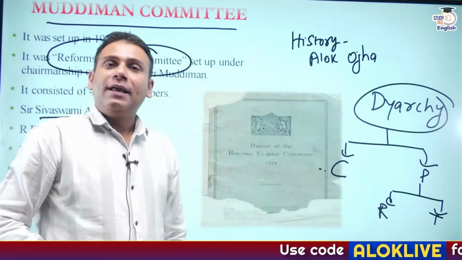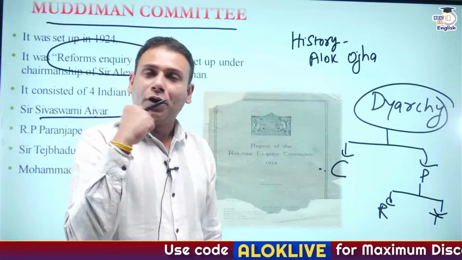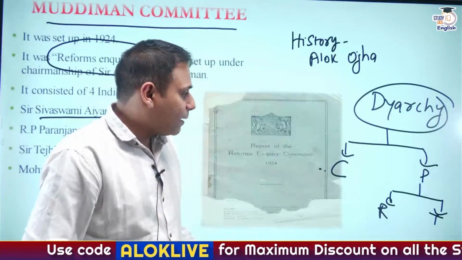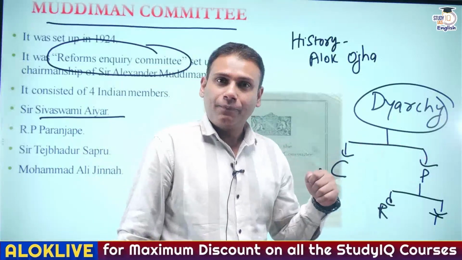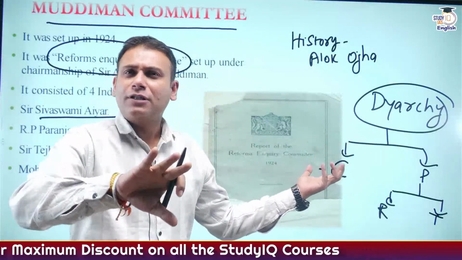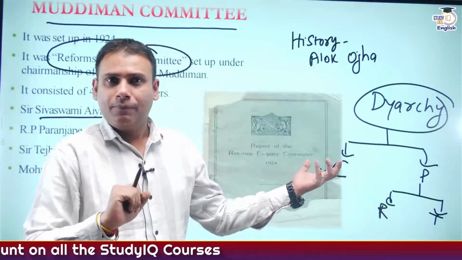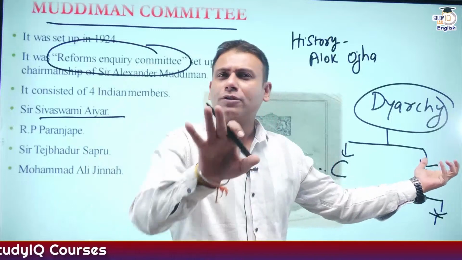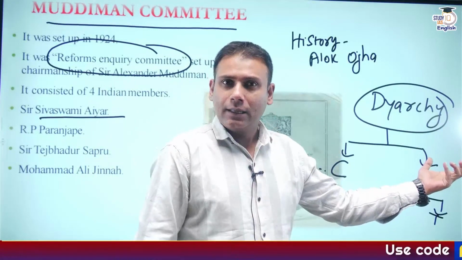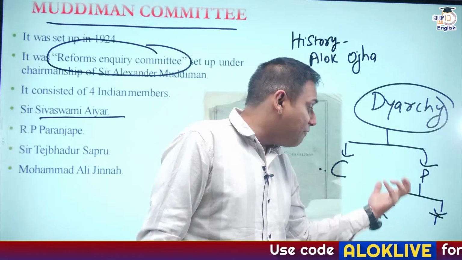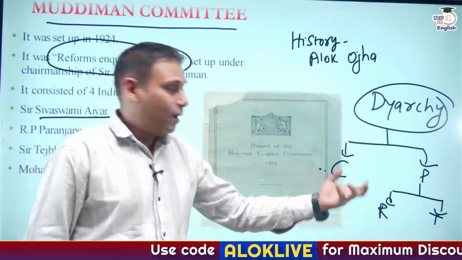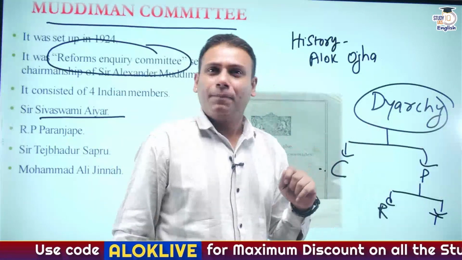As per Government of India Act 1919, also referred to as Montagu-Chelmsford reforms, the subjects were divided into 2 parts: central subjects, which had approximately 47 subjects, and provincial subjects, which had approximately 50 subjects. The provincial subjects were again divided into 2 parts, reserved and transferred.